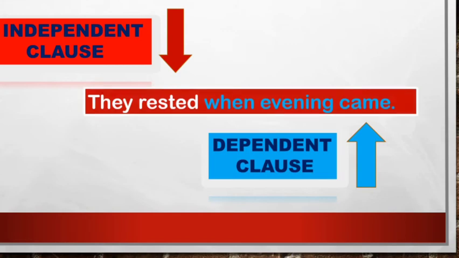Another sentence, they rested when evening came. So they rested is an independent clause. When evening came is an example of a dependent clause, and when is the subordinating conjunction.